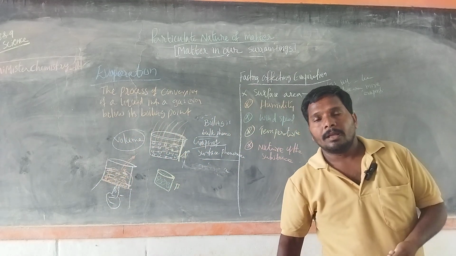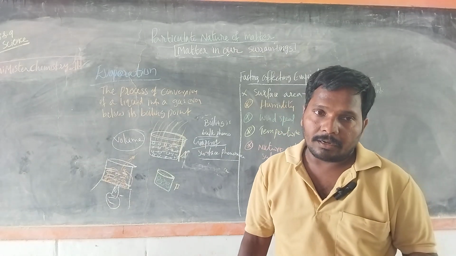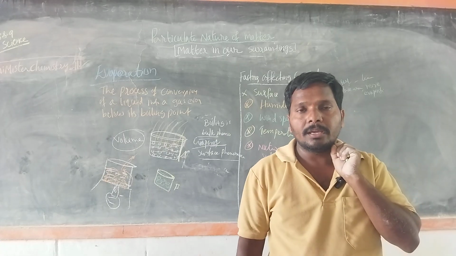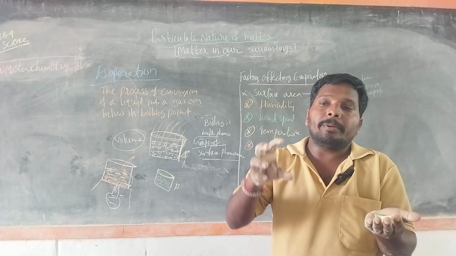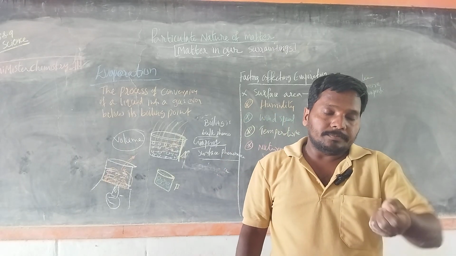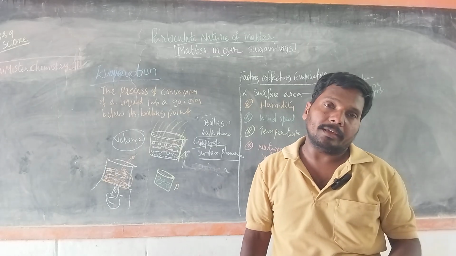That's why sometimes while sipping hot tea or coffee, we prefer a saucer rather than a cup. A cup has less surface area, whereas a saucer has more surface area.